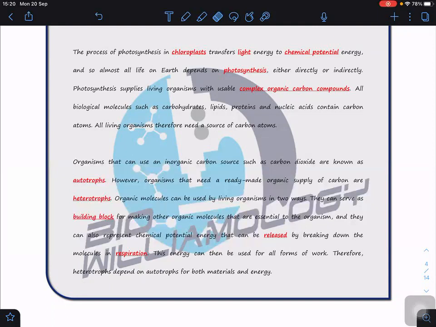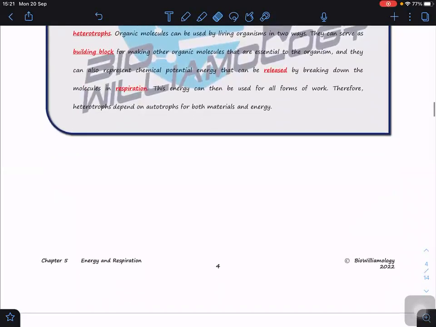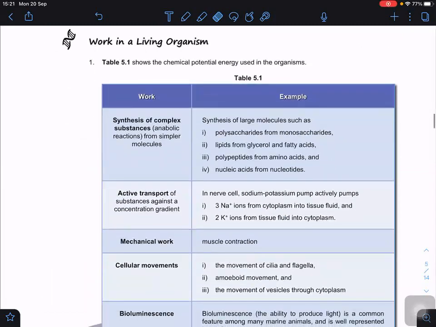When you break down glucose, energy is released. It is a catabolic reaction. This energy is released through the process of respiration, and it can be used for all forms of work. Therefore, heterotrophs depend on autotrophs for both materials and energy. Until this part it's quite simple. Highlight this part, because this is the one that is always asked in the exam.